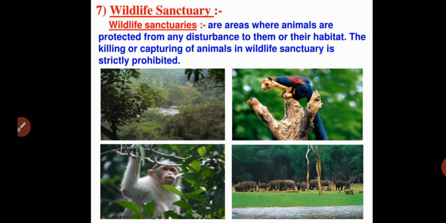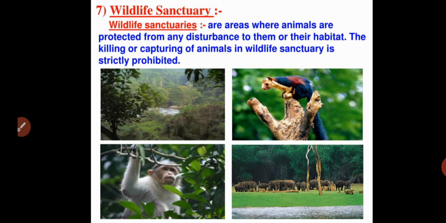What is the meaning of wildlife sanctuary? A wildlife sanctuary is an area where animals are protected from any disturbance to them, particularly from human beings. There are no human activities affecting the animals in that area. That area is what we call a wildlife sanctuary.